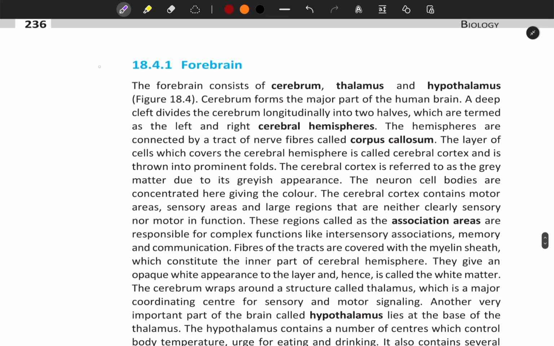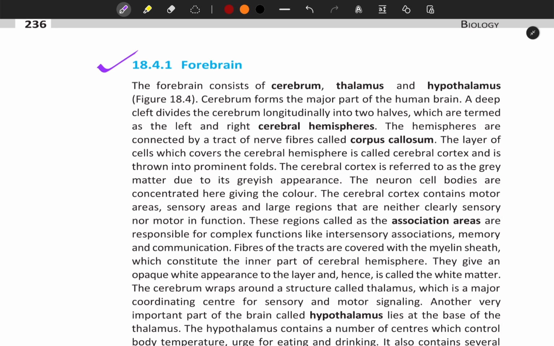18.4.1 Forebrain. The forebrain consists of cerebrum, thalamus and hypothalamus as shown in figure 18.4. Cerebrum forms the major part of the human brain. A deep cleft divides the cerebrum longitudinally into two halves, which are termed the left and right cerebral hemispheres. The hemispheres are connected by a tract of nerve fibers called corpus callosum.